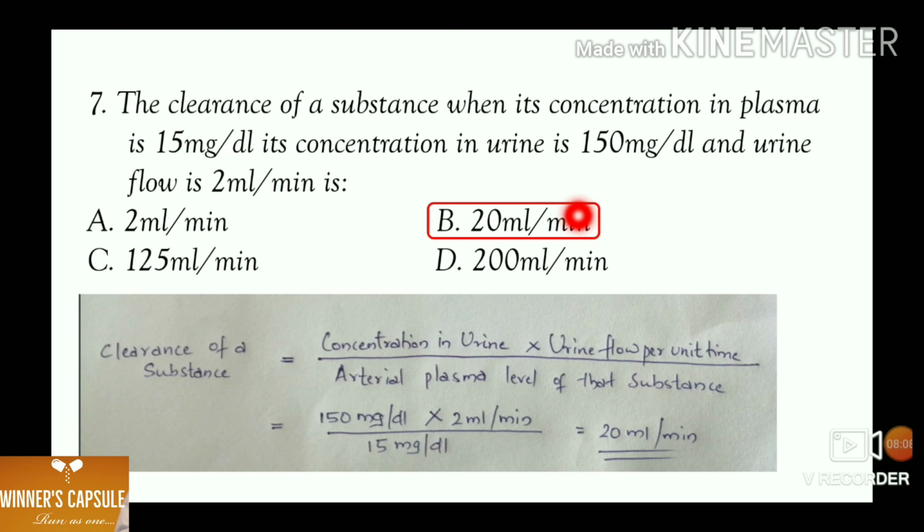We have to substitute the values. Concentration in urine is given as 150 mg per deciliter and urine flow is given as 2 ml per minute, and concentration in plasma is given as 15 milligram per deciliter. We have to substitute 150 into 2 divided by 15. The answer will be 20 milliliter per minute.